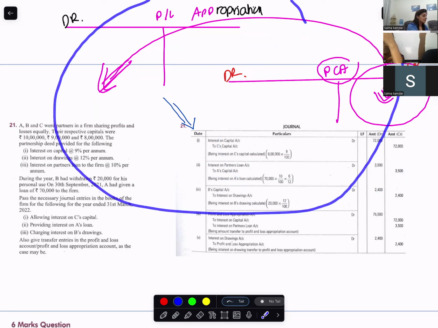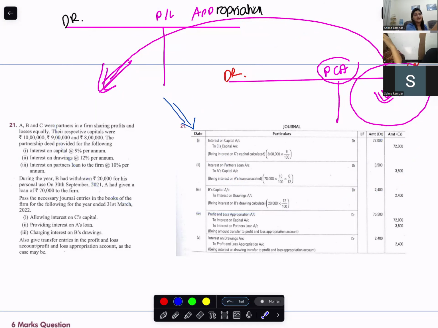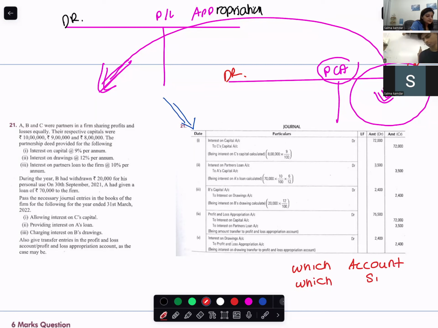Arya, can you start? Which account, which side entry? Miss, can I be back? I have my PC's charger in my bike. Yes, please. One minute. Arya, I'm waiting. In one minute I was sitting, he went out. You all are connected to each other, I had to get up.